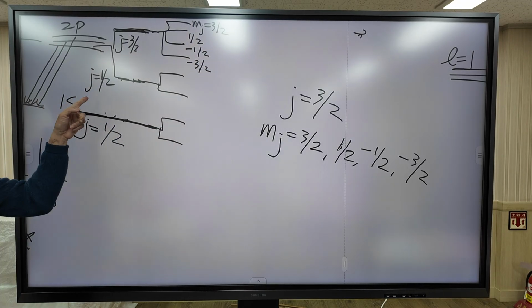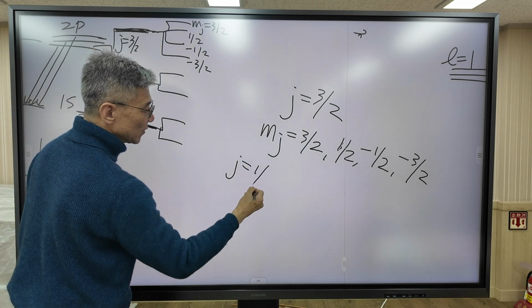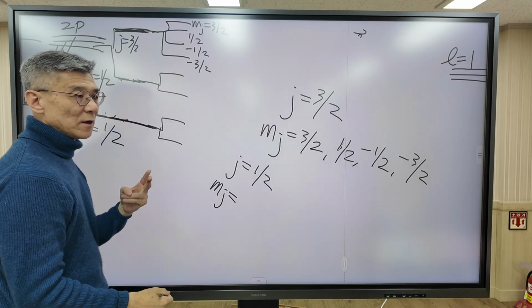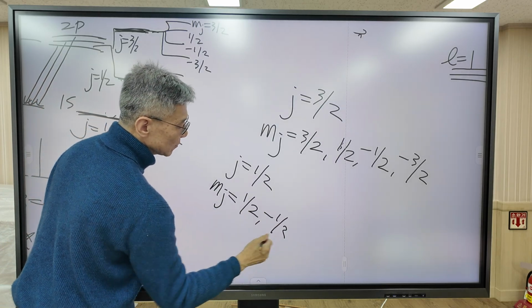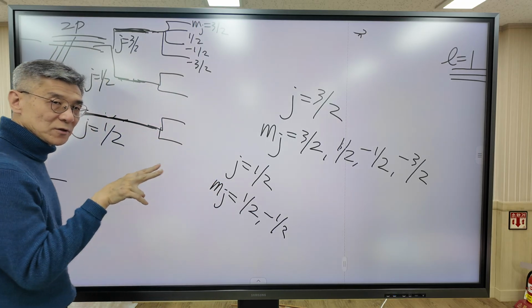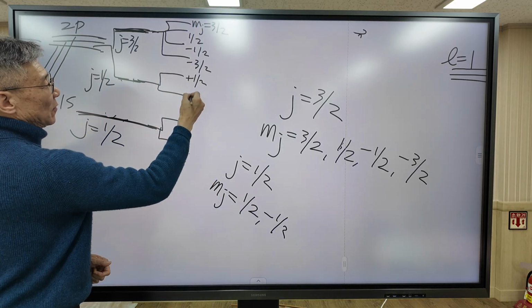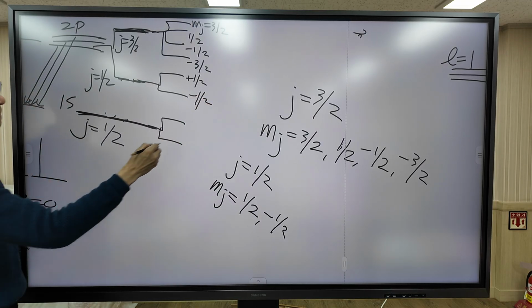How about this state, J equals 1 over 2 state? When J equals 1 over 2, MJ can take only 2 values, 1 over 2 and minus 1 over 2. So this state has only 2 states.